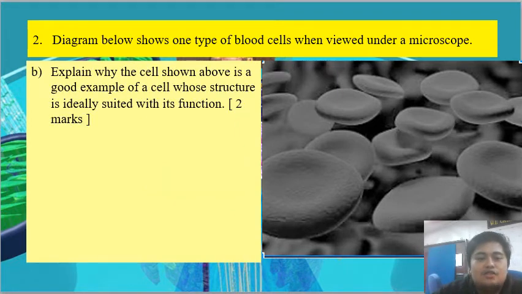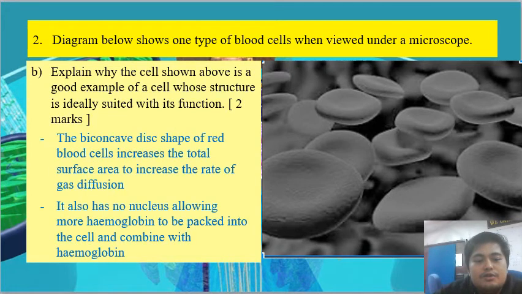Explain why the cell shown above is a good example of a cell whose structure is ideally suited to its function. First, if you say that they have a biconcave shape, you get 1 mark. Why do they have a biconcave shape? To increase the total surface area, to increase the rate of gas diffusion. You also can get another mark. So with only this point, you can get 2 marks.